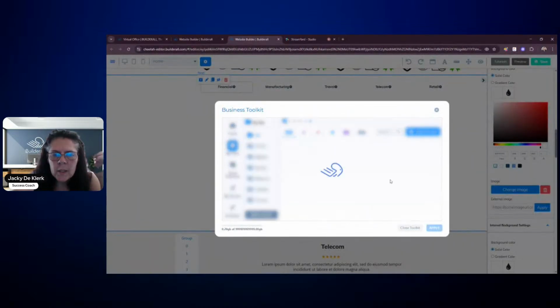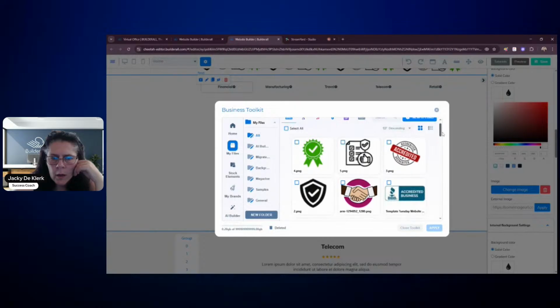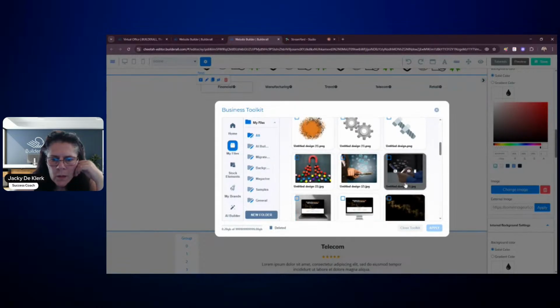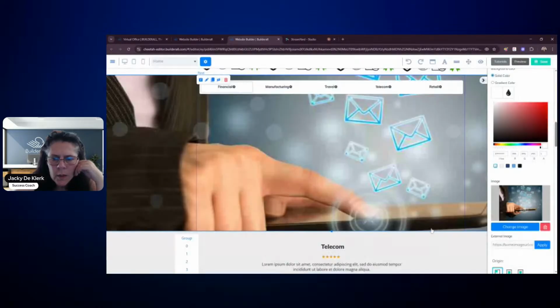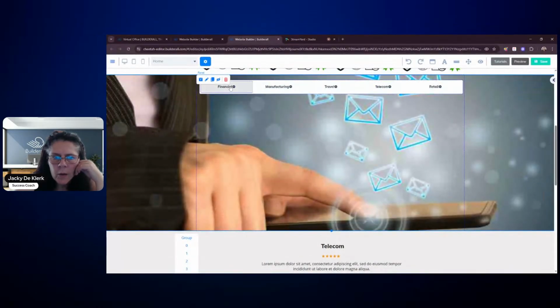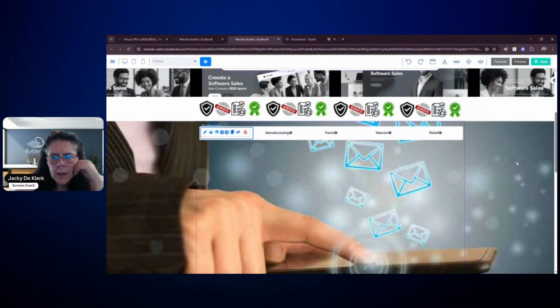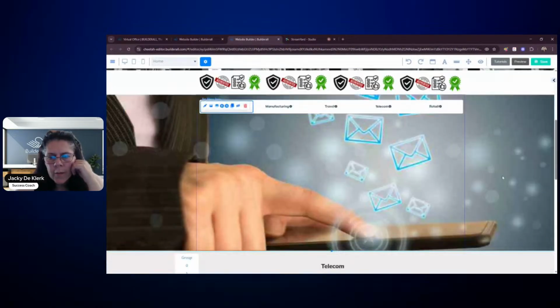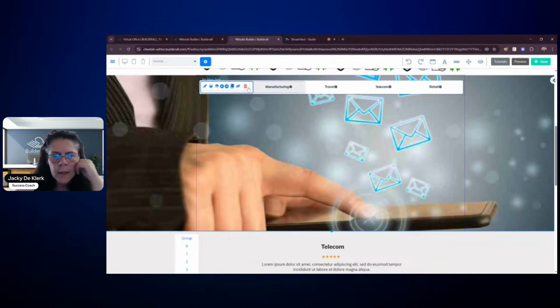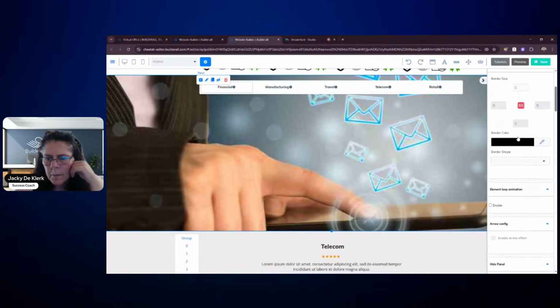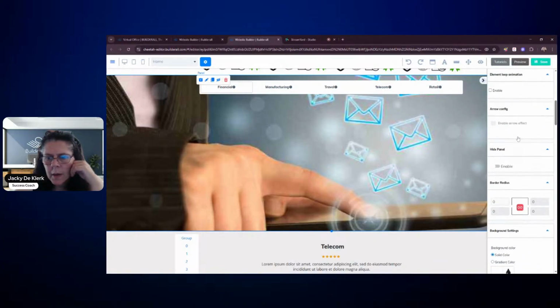So we can take, if we've got something available in our own images, let's see if there's something I can use. This could be something that can be used, or even this one. And we're going to apply. And you will see what I mean with regards to clicking, that you've got an image or something behind it that the person can click, to at least not have an open space like we've got right here, because we don't want that. So let me see if we can make this a little bit prettier. I am no designer, but we can try and make this look better.